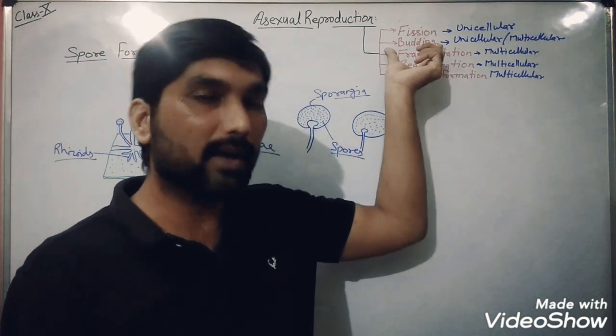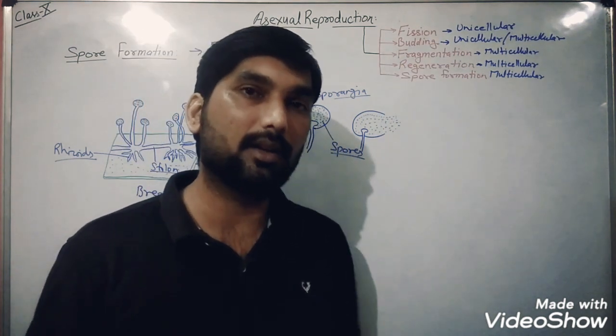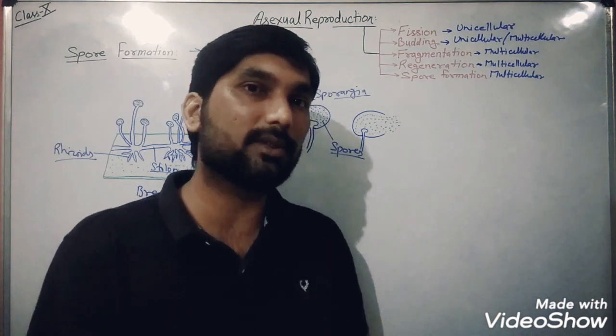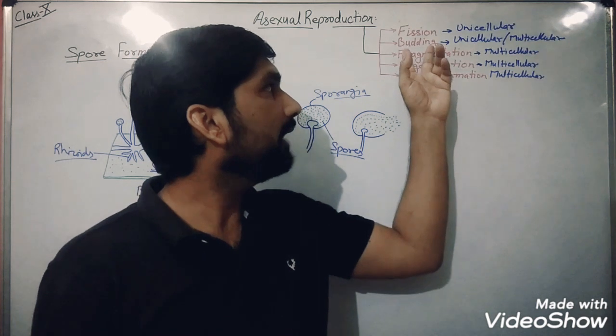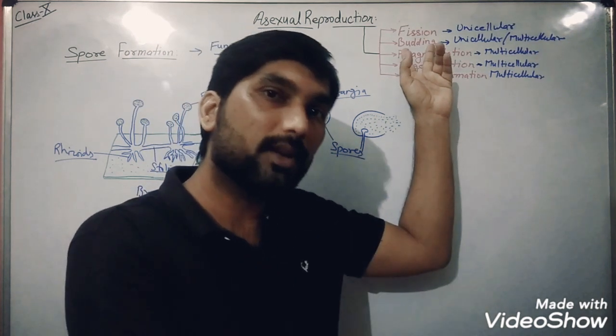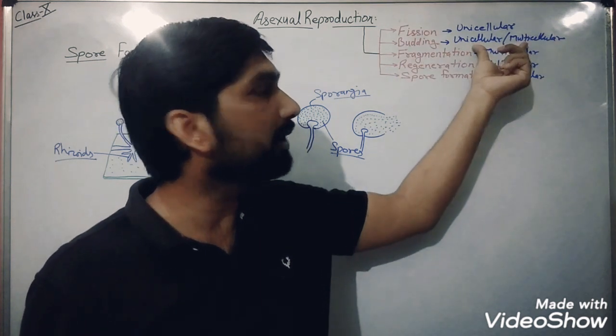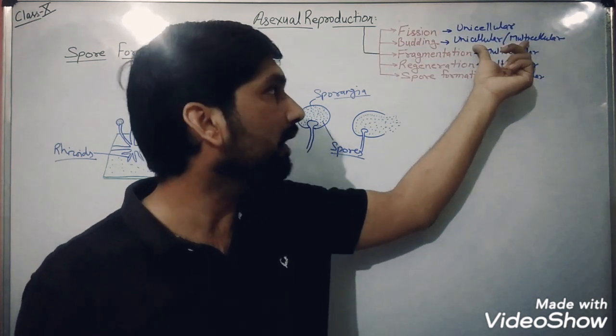When we talk about budding, it is a method where an outgrowth first develops on the individual's body, and then that outgrowth develops into a new individual. This process can be represented by unicellular as well as multicellular organisms.